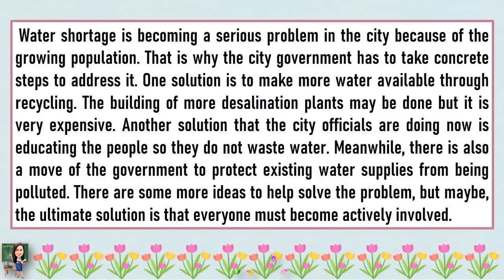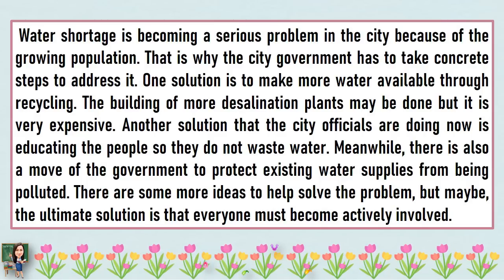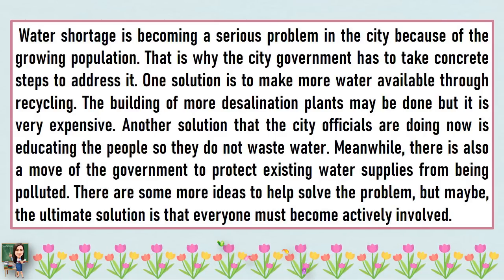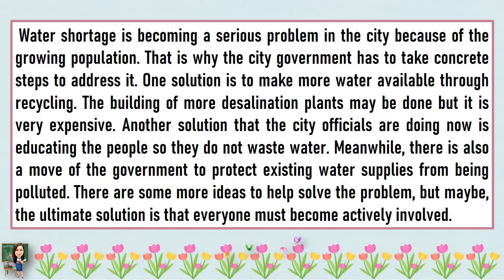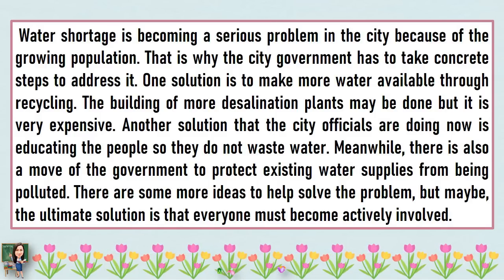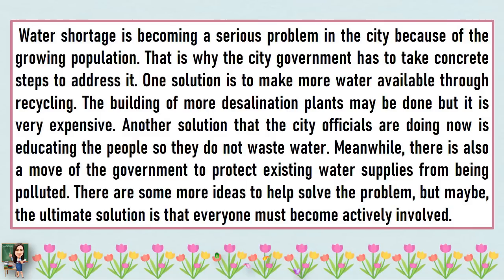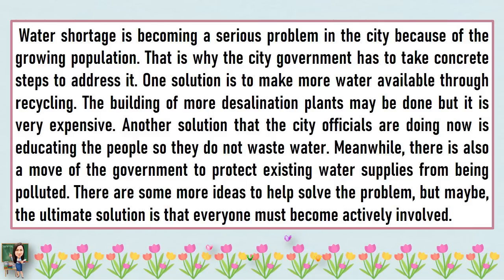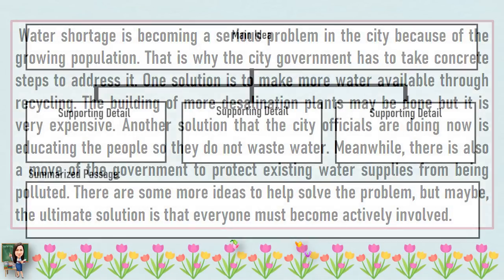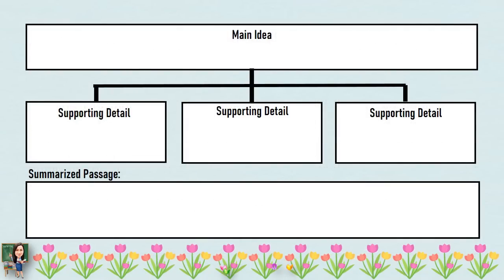Another solution that the city officials are doing now is educating the people so they do not waste water. Meanwhile, there is also a move of the government to protect existing water supplies from being polluted. There are some more ideas to help solve the problem, but maybe the ultimate solution is that everyone must become actively involved. And now, answer the chart.